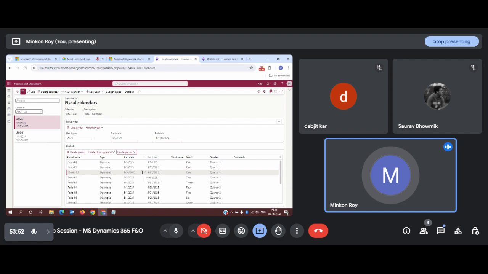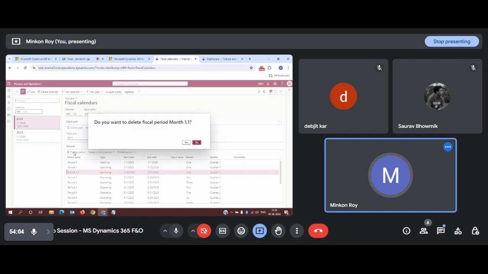In some cases, what happens, if we create such a thing and later, on an immediate note, we think, okay, we don't require this division, we can again come back and delete this. But once you perform any transaction, there is no way of rolling back to the same period again. So this should be taken care of before posting any transaction. So I don't want this further division. What I will do, I will delete this period.